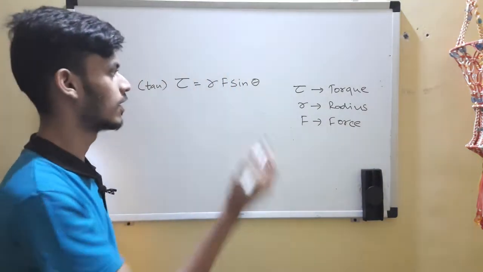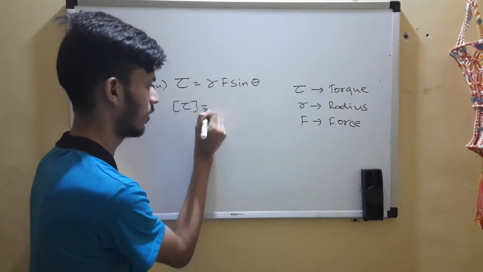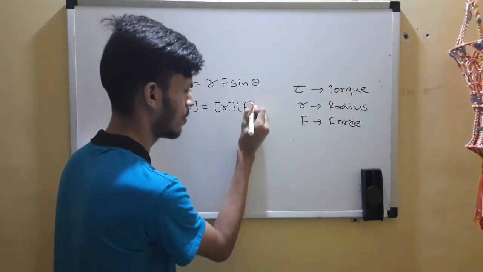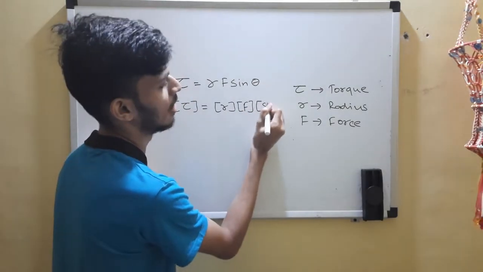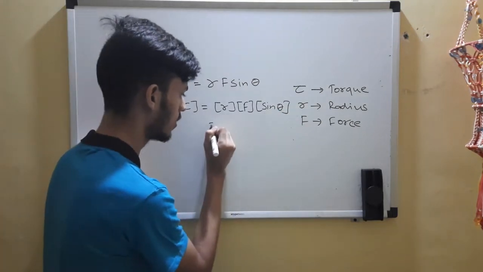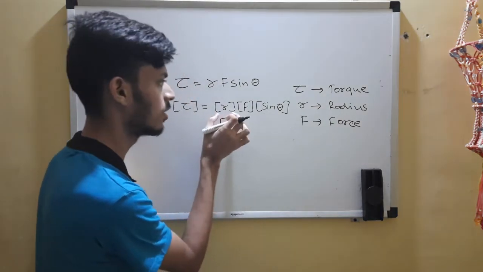Okay, so let's find the dimensions. Torque, okay. R, okay. Radius, who cares? F, okay. Sine theta, a problem. Radius is L. You can also write it this way, okay?